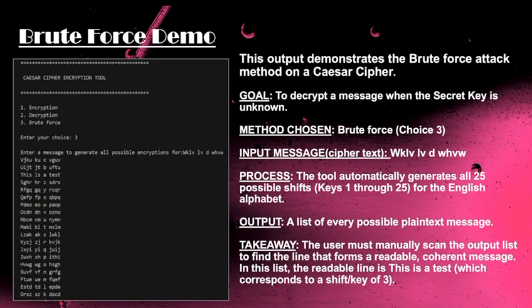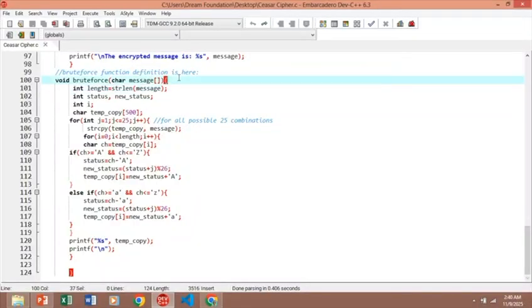The user must manually scan the output list to find the line that forms a readable, coherent message. In this list, the readable message is message number 3. This is the text which corresponds to shift number 3. Now I will explain the code and run it to see the output.